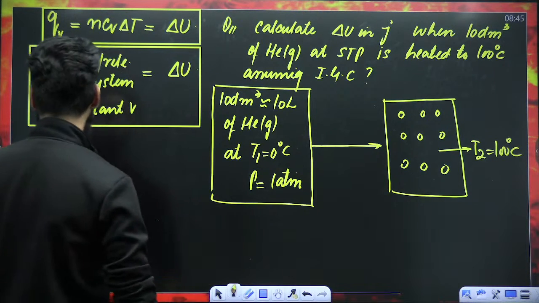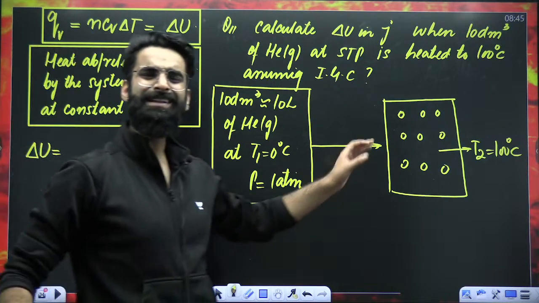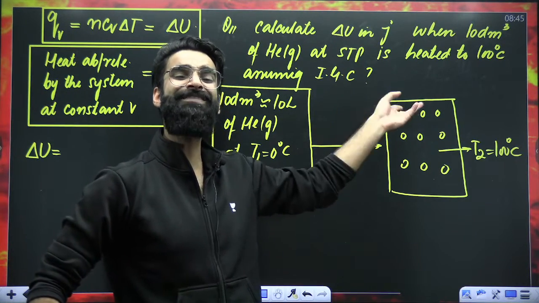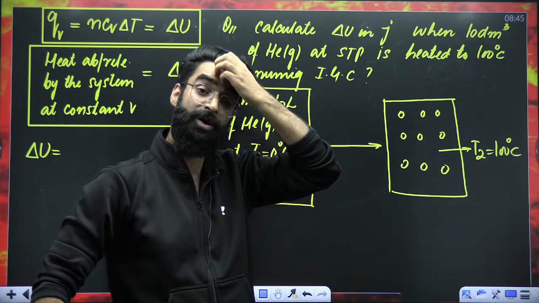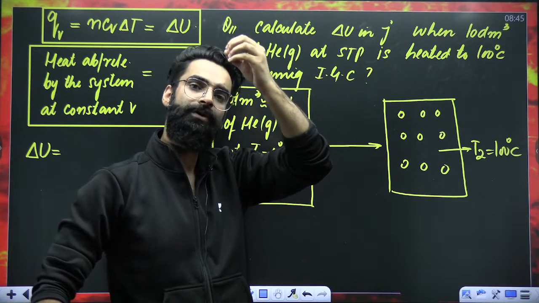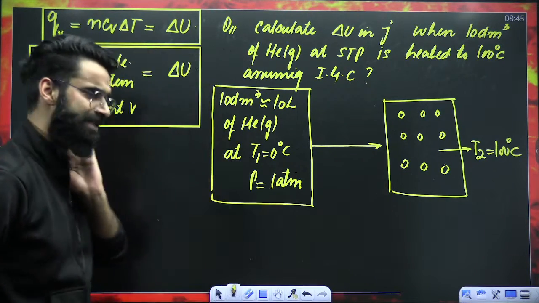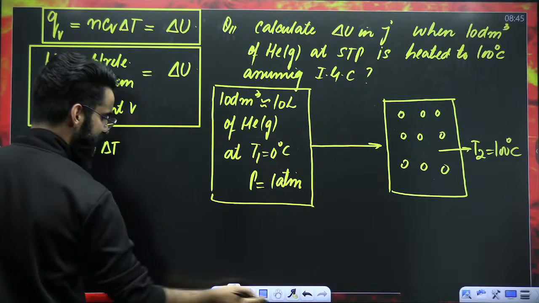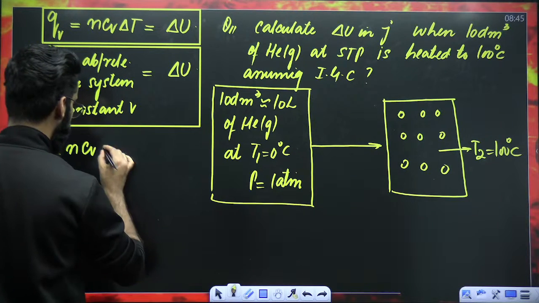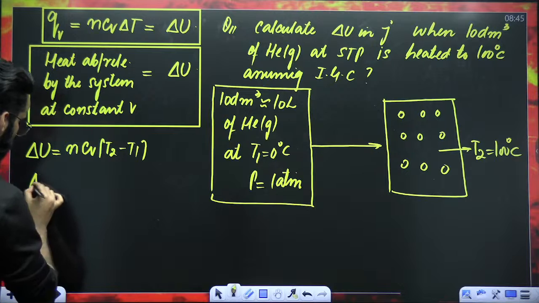My dear students, how do we calculate delta U? First of all, try to understand whether it's mentioned in the question that CV is temperature dependent. It's not mentioned anywhere, right? So you'll be taking the value of CV as constant. And when CV is constant, delta U has to be equal to nCV delta T. nCV delta T means nCV (T2 minus T1).